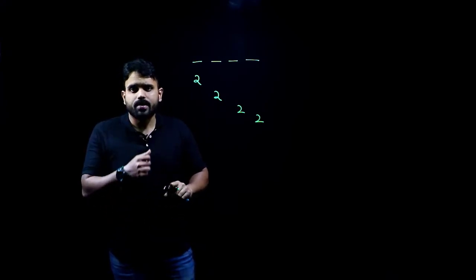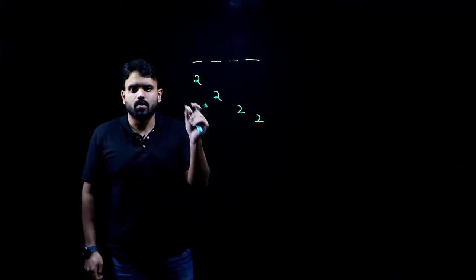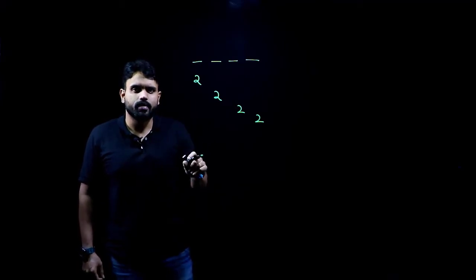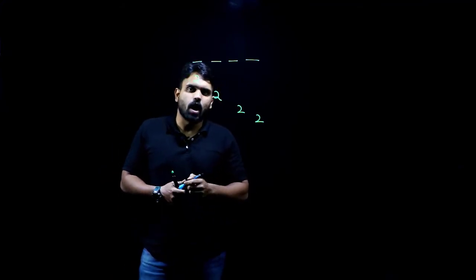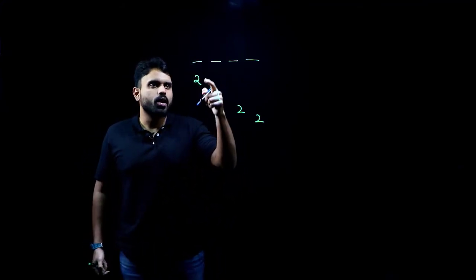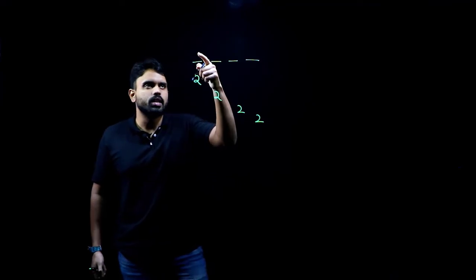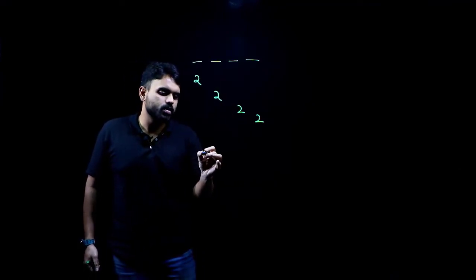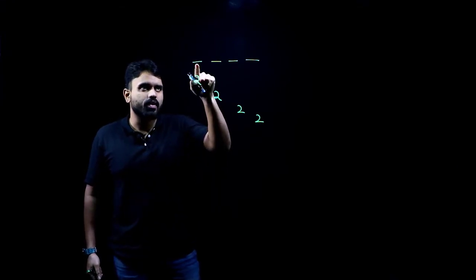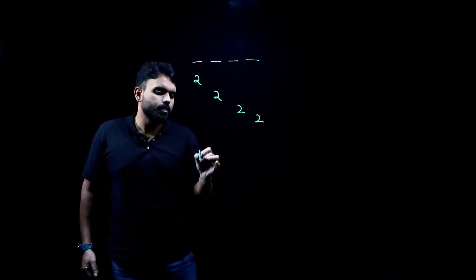Now, my question is, from 0 to 9 are my digits. How many numbers do I have? I have 10 numbers. Among those 10 numbers, 2 is already being used and it is filled in the thousands place. For sure, 2 will be in the thousands place. So, how many different ways can I fill my thousands place in? Only one different way.